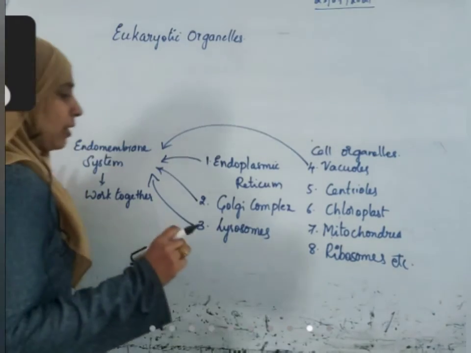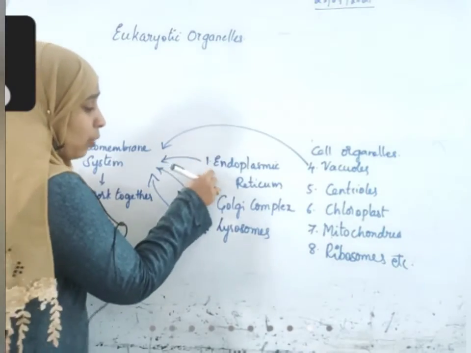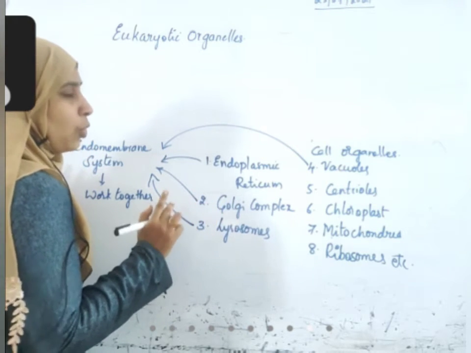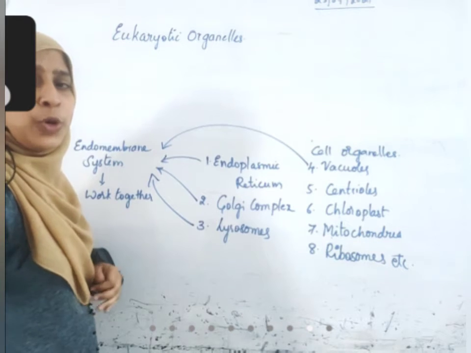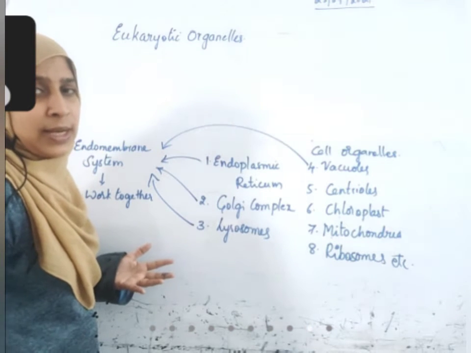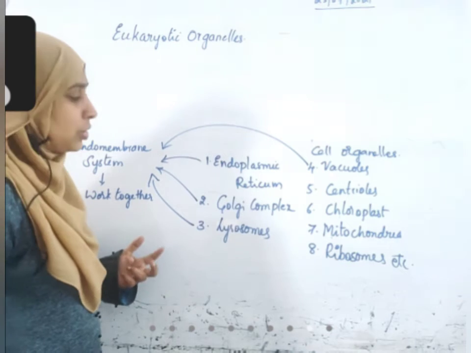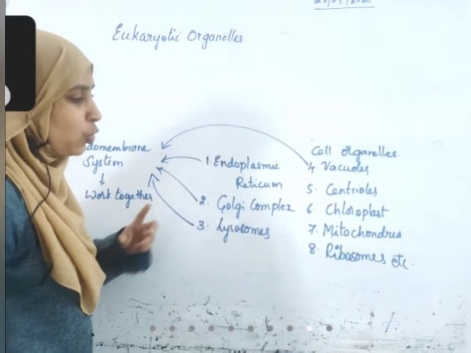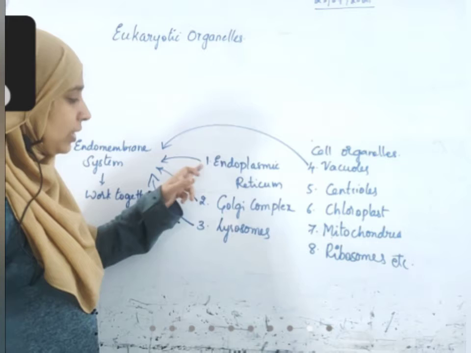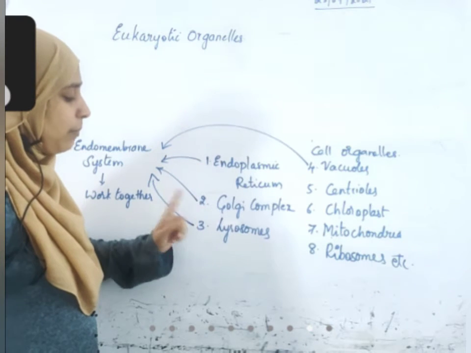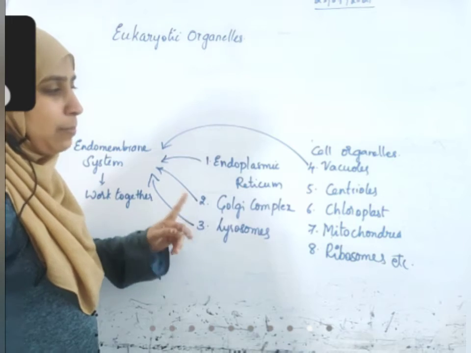One more thing I am telling you here. Why are these organelles absent in prokaryotes? A prokaryotic cell cannot produce extra membranes inside the cell. That is why the nucleus has a membrane around it. Endoplasmic reticulum, those tubules, we'll discuss its structure, are made up of membranes. Golgi complex, membranes. Lysosomes, membranes.